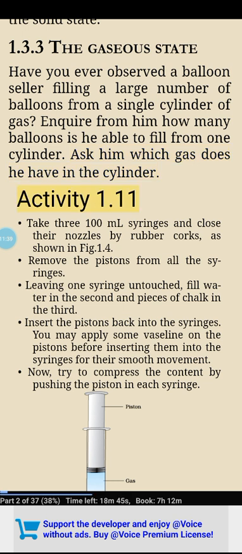Activity 1.11. Take three 100 ml syringes and close their nozzles with rubber corks, as shown in Fig. 1.4. Remove the pistons from all the syringes. Leaving one syringe untouched, fill water in the second and pieces of chalk in the third. Insert the pistons back into the syringes. You may apply some Vaseline on the pistons before inserting them for smooth movement.